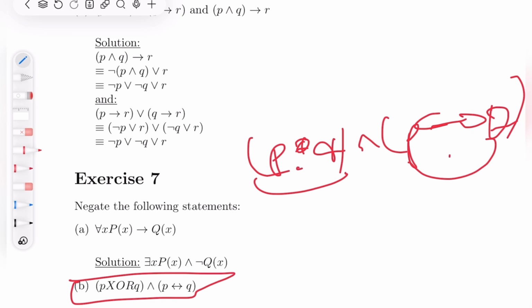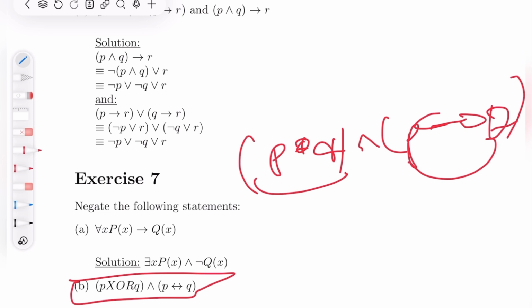If this is true, then this is false, because the XOR requires that one of them be true and the other be false. In other words, the XOR requires that they do not have the same truth value in order to be true, while the if and only if requires the complete opposite. It requires that both of them have the same truth value. So when one of them is true, the other one's false, and vice versa.